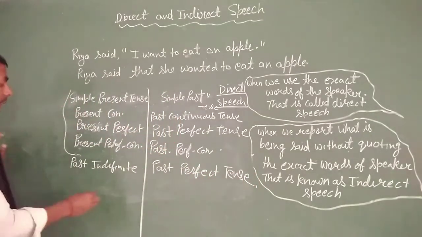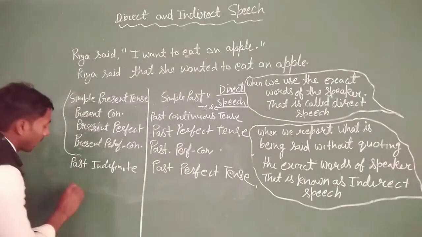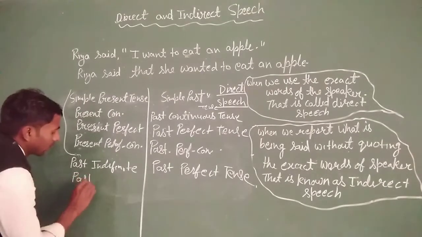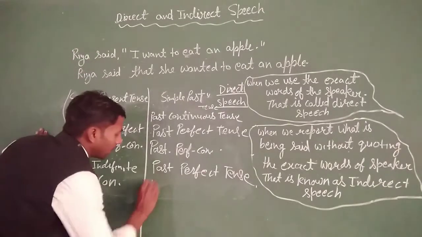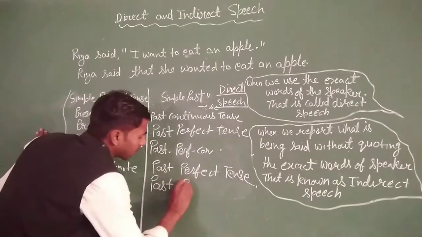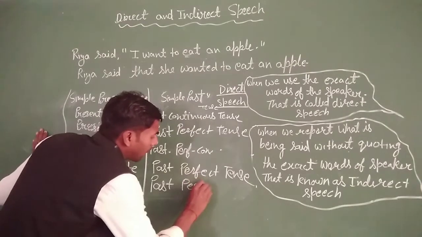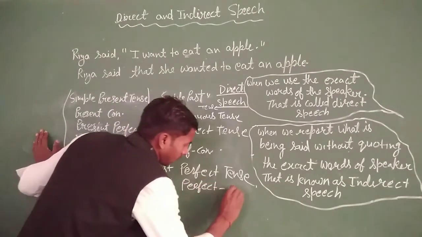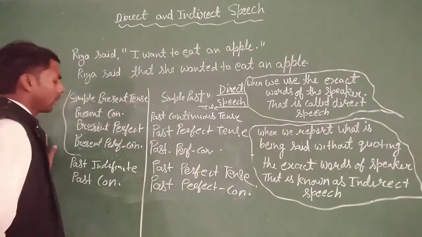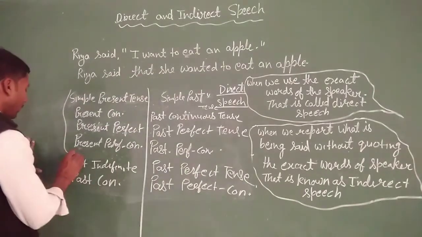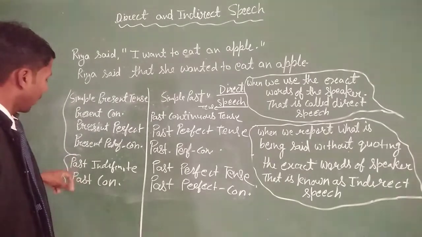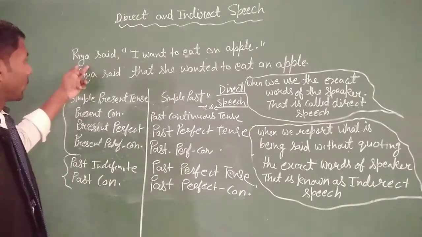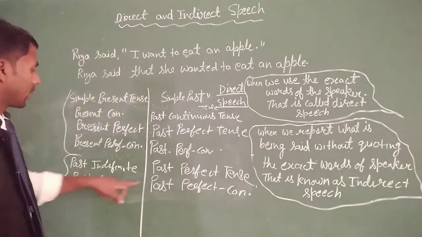If the tense is past continuous tense, then we can change it into the past perfect continuous tense. Okay, clear? It is the changing of past tense from direct speech to indirect speech.